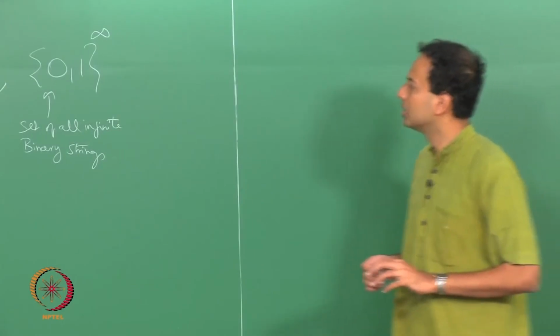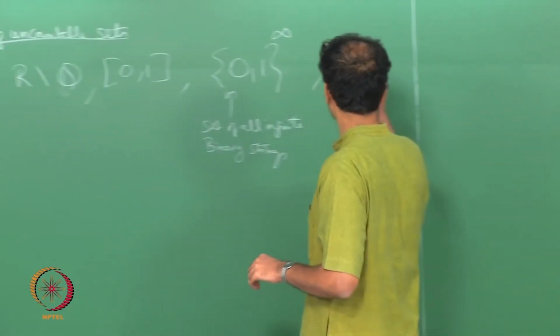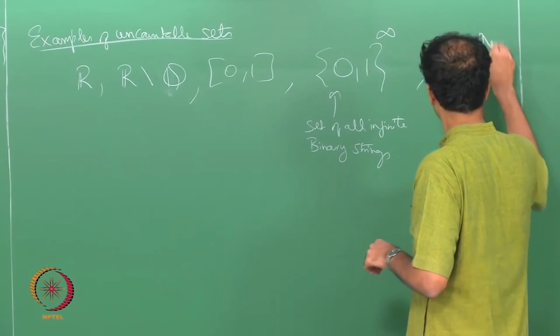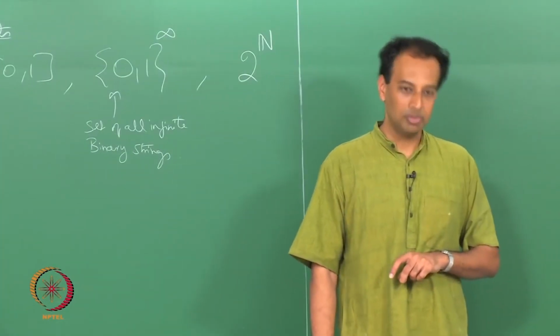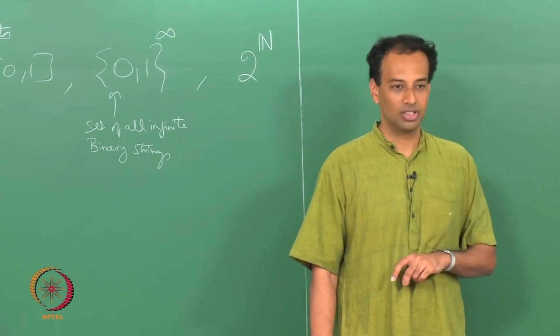Another example is 2 power N, the set of all subsets of natural numbers.